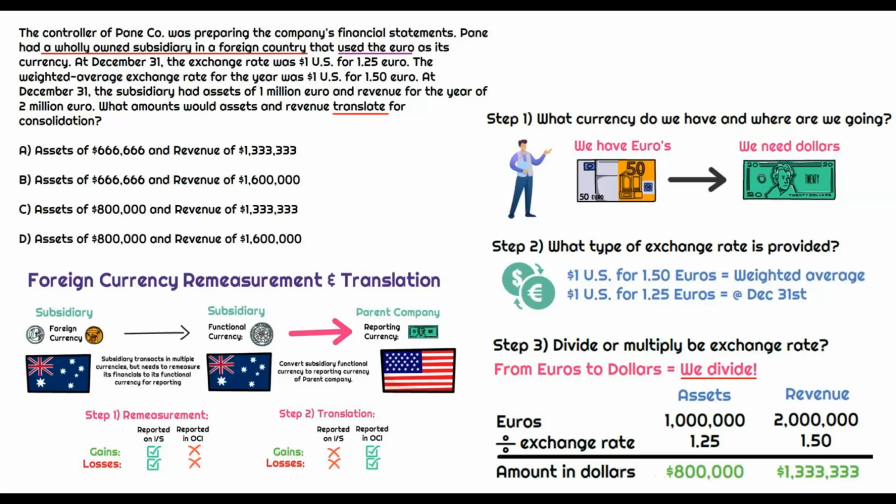Now, same calculation for revenue. We take the 2 million euros divided by 1.5, which is the weighted average because revenue is part of the income statement. And that means our revenue in dollars is $1,333,333. So those are the correct answers here.